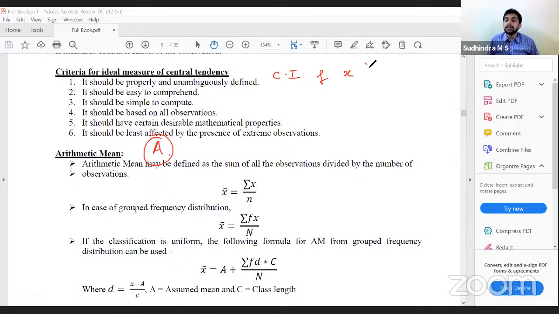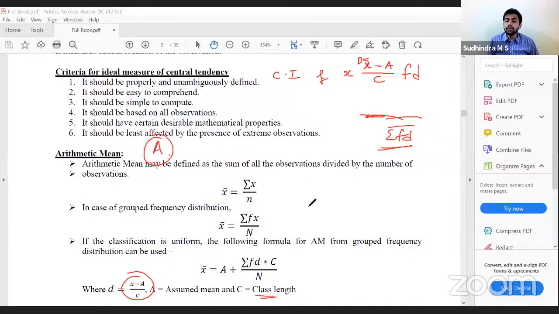Then I'll calculate x minus a divided by c. C is length of the class interval. So with that, I get something called d. How do I get d? X minus a by c. I get d. I have d. I'll multiply f and d. Instead of f and x, I'll consider f and d. Total this f and d.